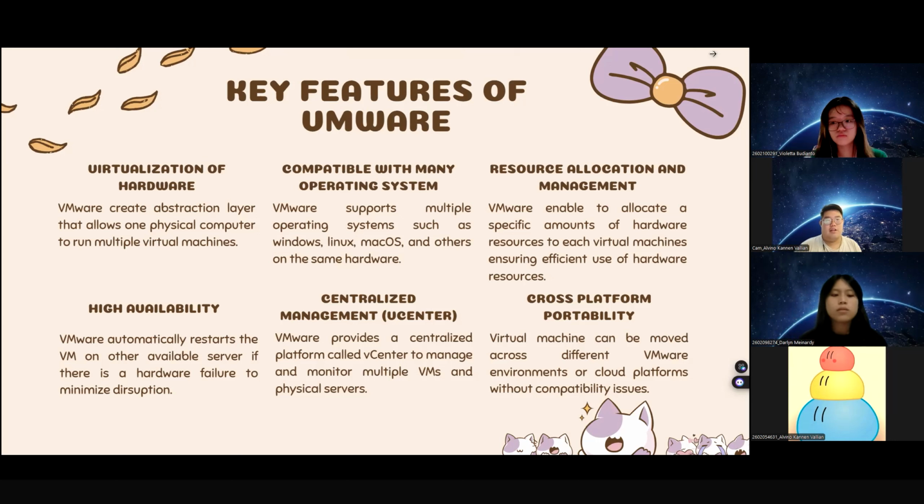Fourth, high availability. VMware automatically restarts the VM on another available server if there is a hardware failure to minimize disruption. Fifth, centralized management using vCenter. VMware provides a centralized platform called vCenter to manage and monitor multiple VMs and physical servers. Lastly, cross-platform portability. Virtual machines can be moved across different VMware environments or cloud platforms without compatibility issues.